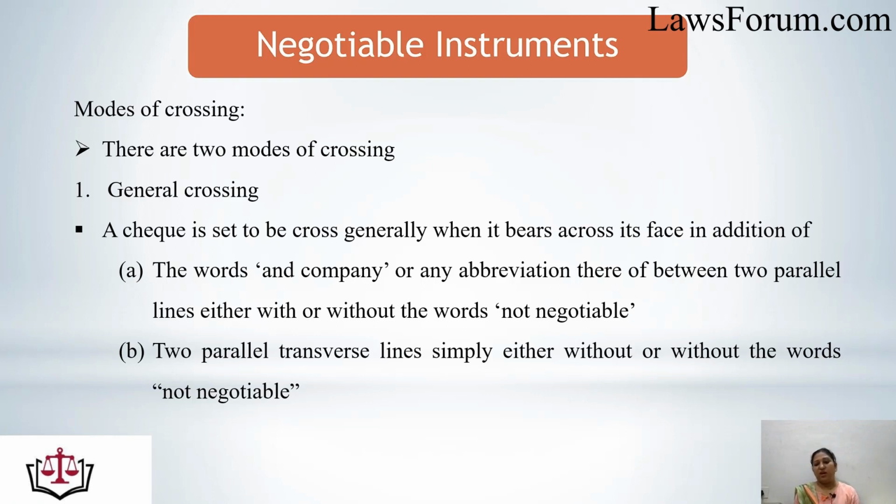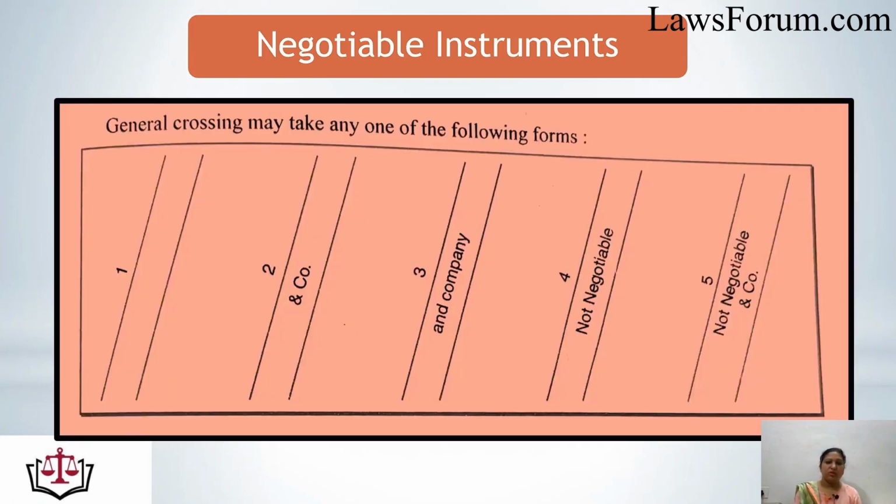This means that when two parallel lines are drawn on the top of the check, it indicates that this is a general crossing. It may be with the words "and company" or with or without the words "not negotiable." So two parallel transverse lines, either with or without the words "not negotiable," make it a general crossing. This is an example of that.